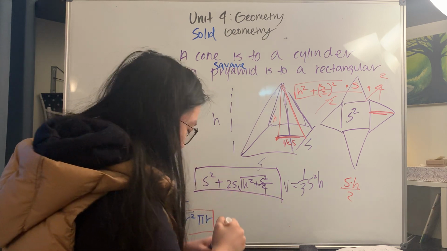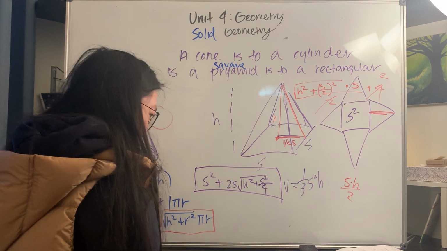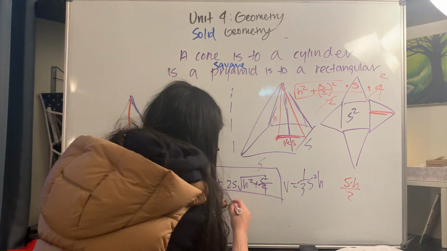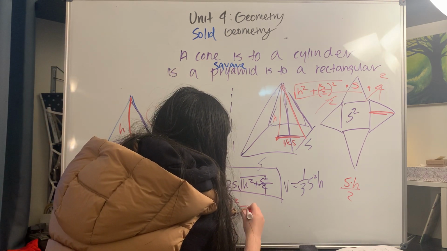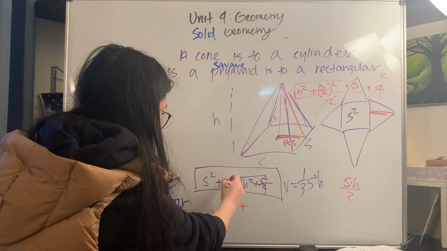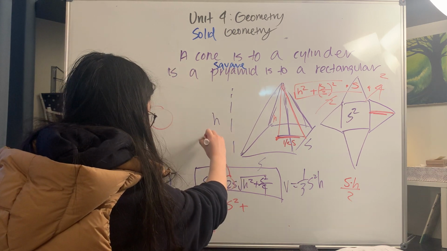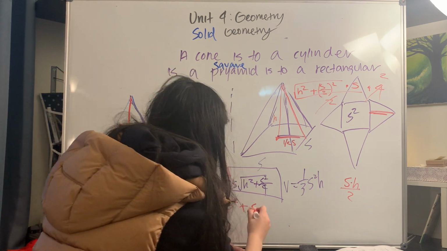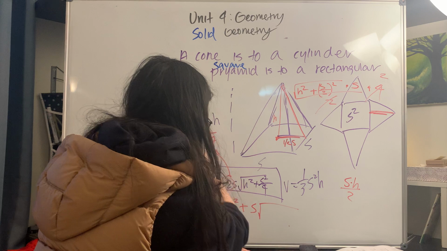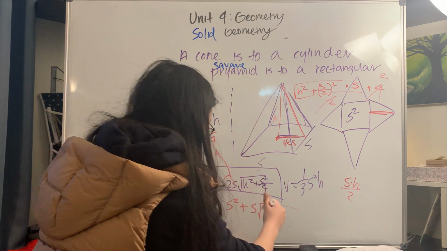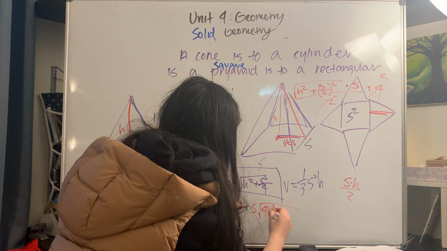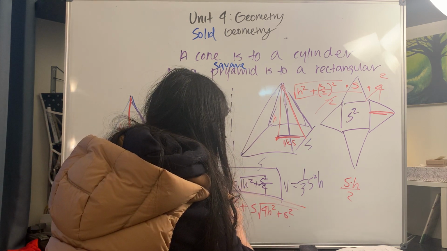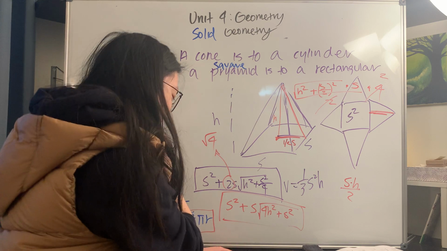But in a lot of cases, and notably in cheat sheets like this, they simplify it so that you just have s squared plus s times the square root of 4h squared plus s squared. The 2 becomes the square root of 4 because it's useful in situations like this, where you can multiply it inside. So 4 times h squared plus s squared. And so this is your surface area formula.